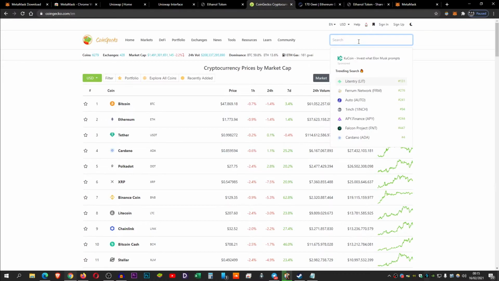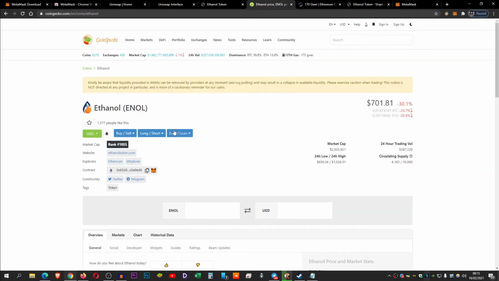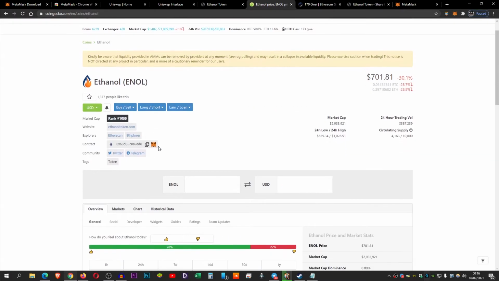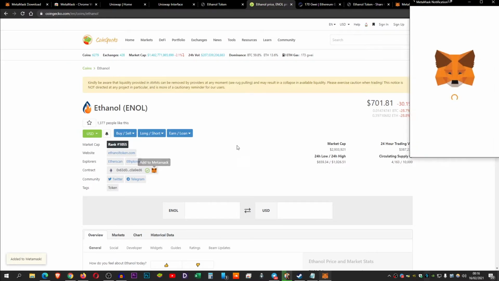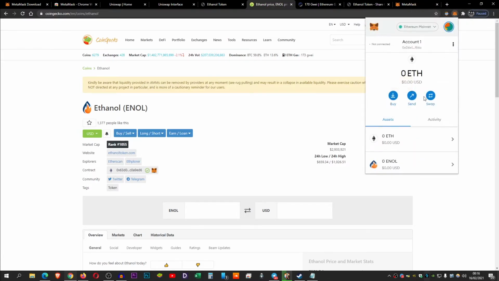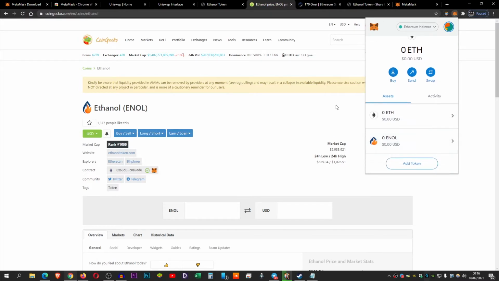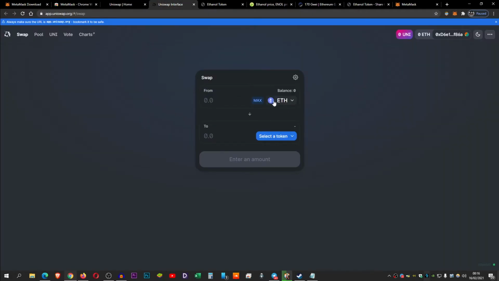Now, to make sure you get the right token, you search it on CoinGecko, ENOL. I will have this link down below, guys. And you copy the contract. Or you can also add it to your MetaMask straight from CoinGecko. And boom, there's ENOL added. We're gonna go back on Uniswap.